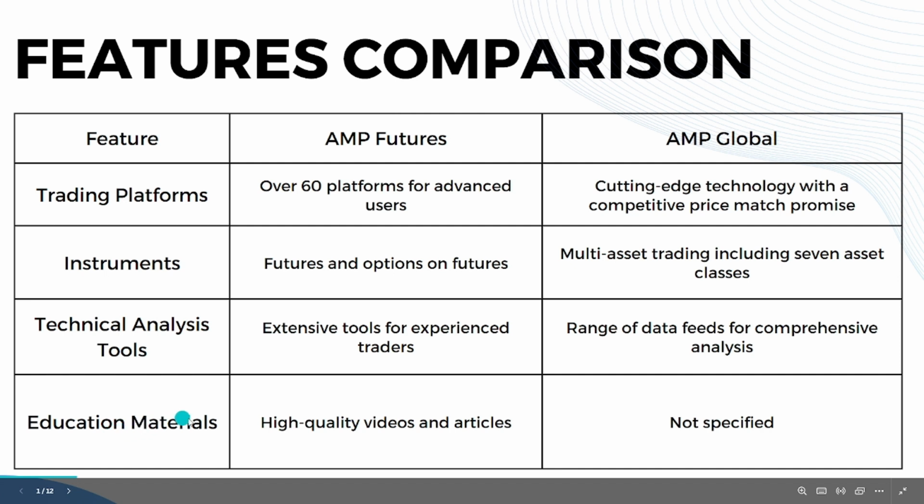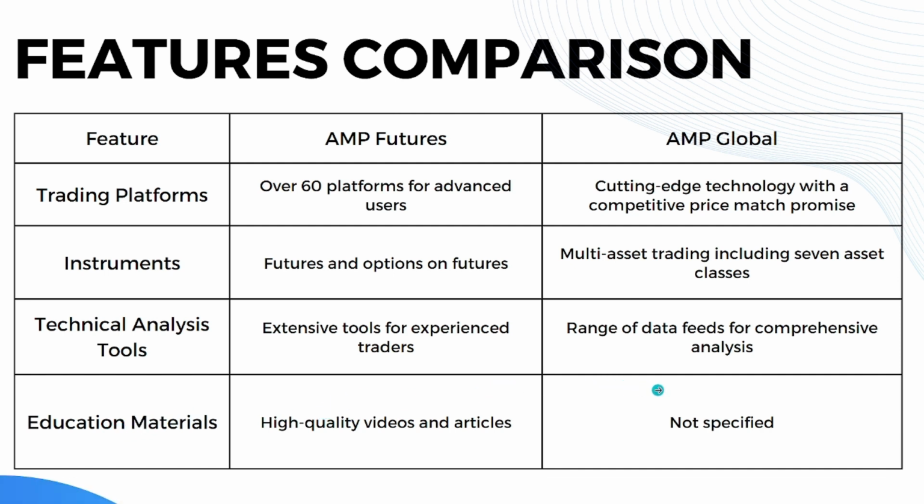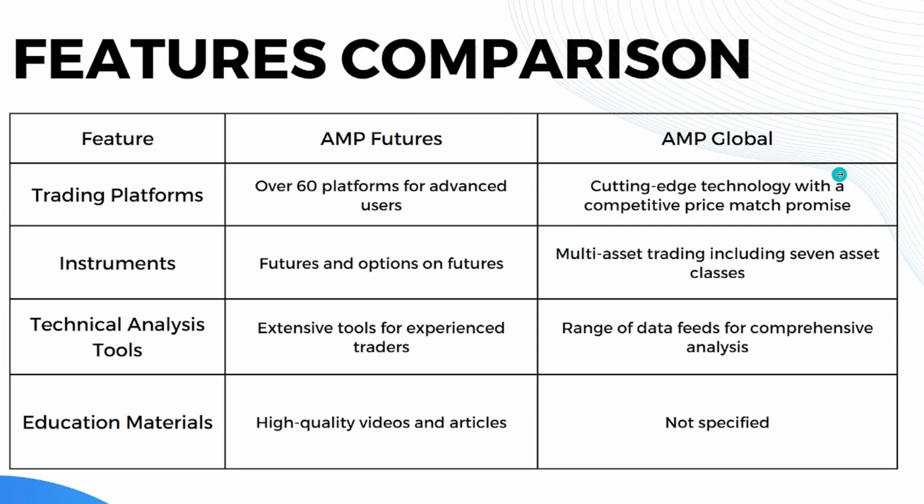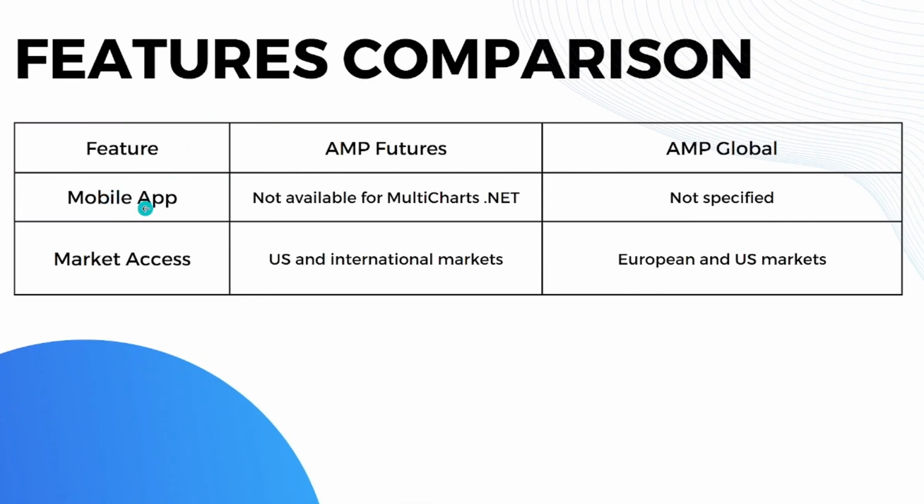When it comes to education materials, AMP Futures has high quality videos and articles, while AMP Global doesn't specify it on their website. When it comes to mobile app integration, AMP Futures is not available, only for multicharts.net, while AMP Global doesn't have mobile app integration. And lastly, for market access, AMP Futures has US and international markets, while AMP Global has European and US markets. So that's it for the simple features comparison.